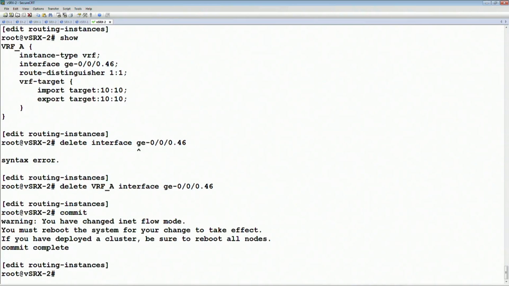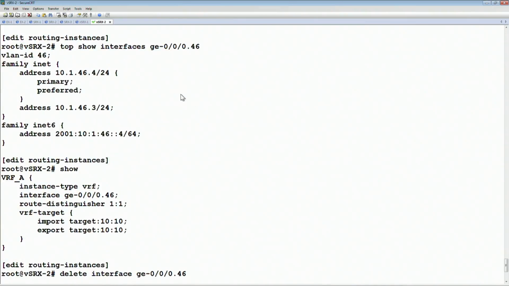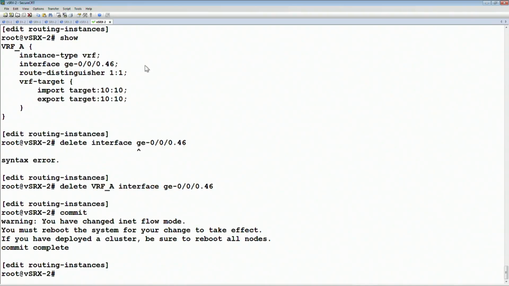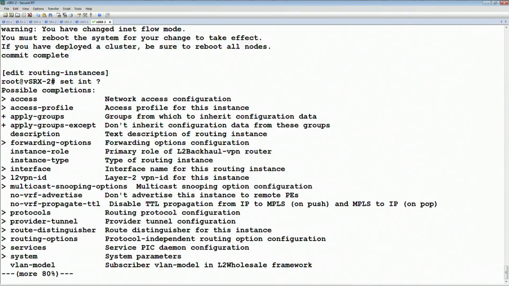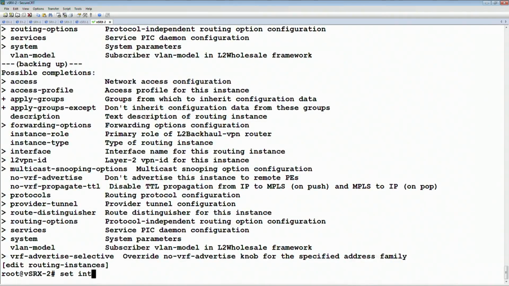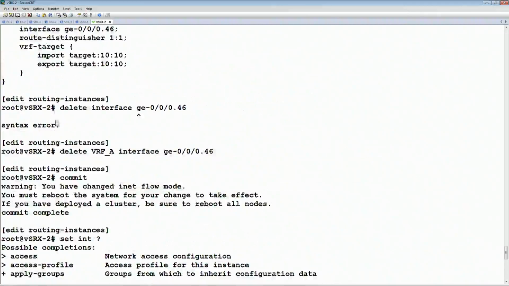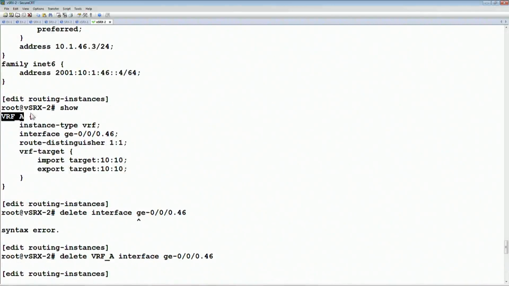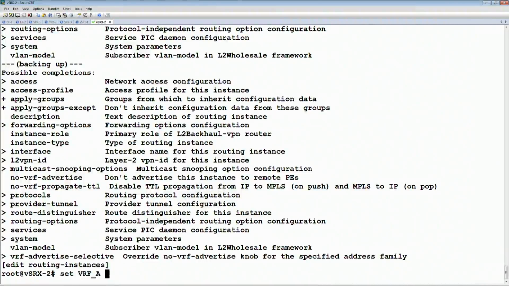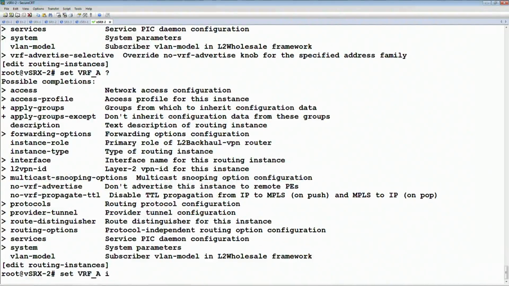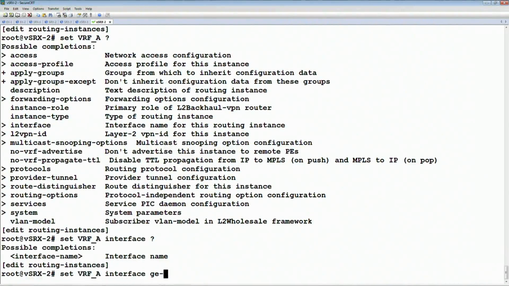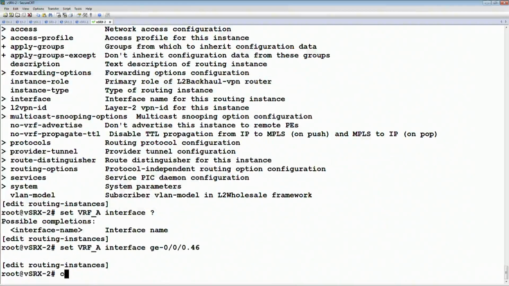Then I may need to, let's see, where did I set the interface? Okay, so the name of the VRF is VRF_A. Interface is ge-0/0/0.46.